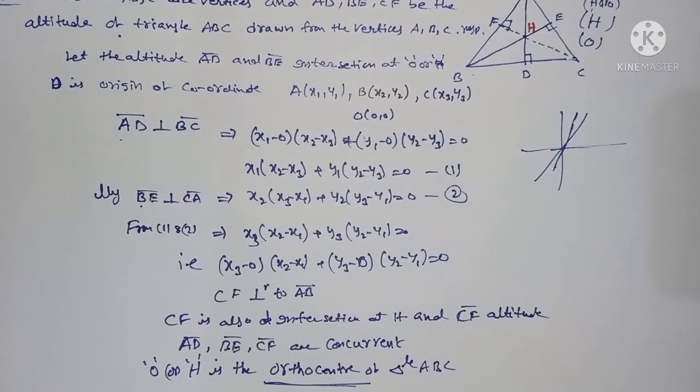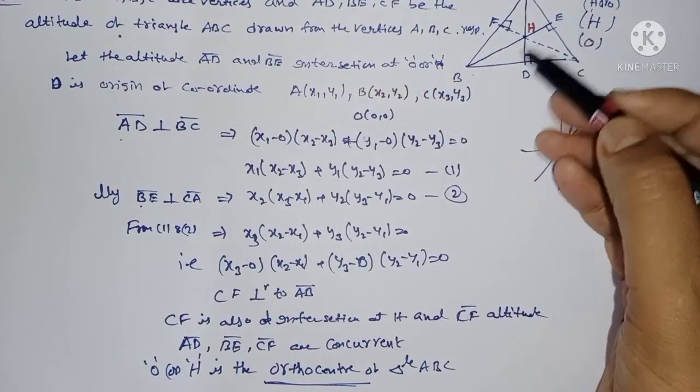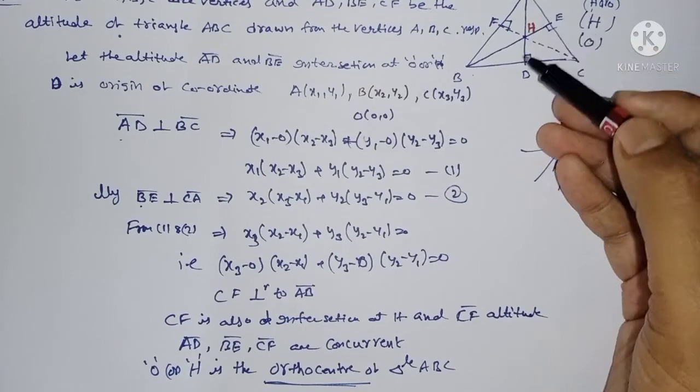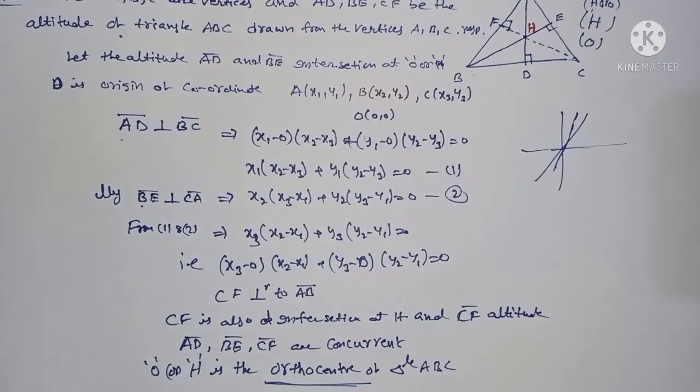How to find the orthocenter? I will explain with a problem. You find the AD equation and the BE equation. If you get the two equations, the intersection of these two equations is the orthocenter. This is the method of finding the orthocenter. Next, we have notes on this orthocenter. Okay, I will explain.